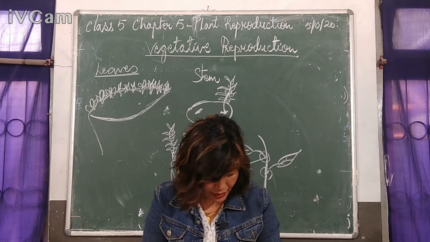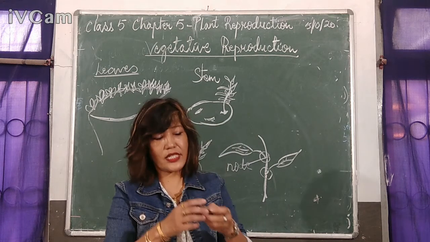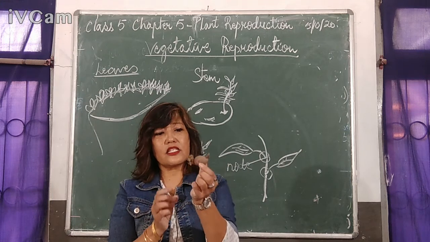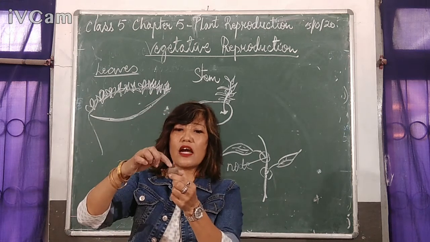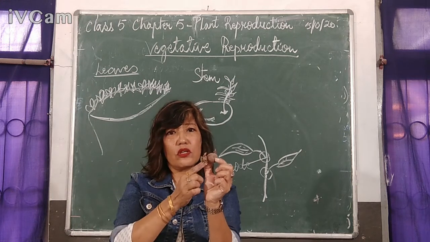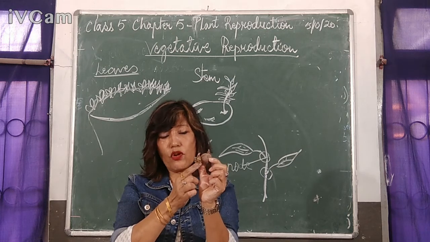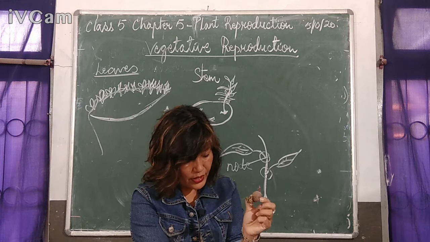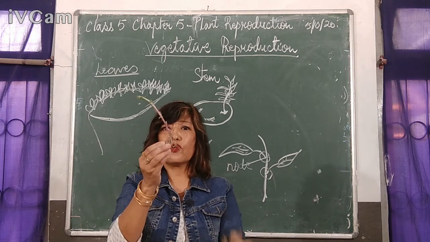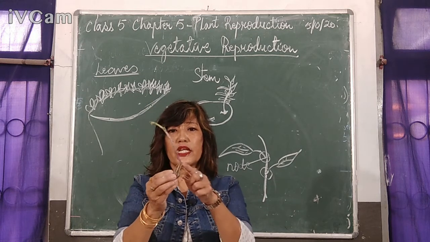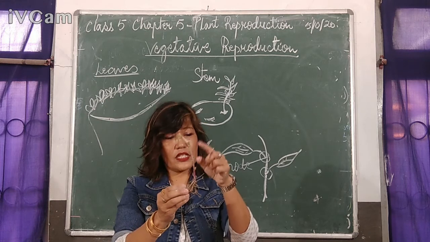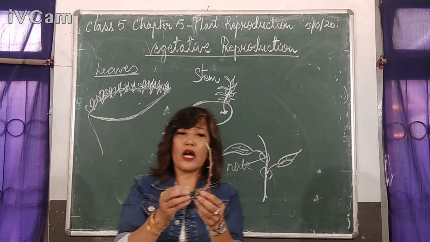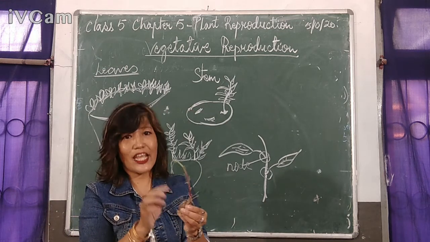So I have a potato out here. You can see this. I hope you can see this. This is a potato, and you can see these are the eyes or the nodes of the potato, from where the growth begins. The new plant will arise from here, and later on they will grow into a new potato plant. This is how the plants grow from the stem.